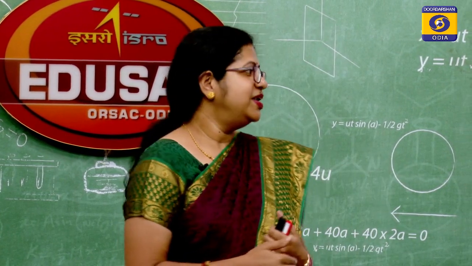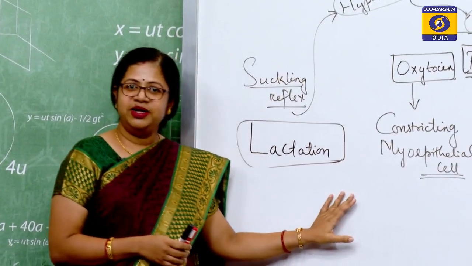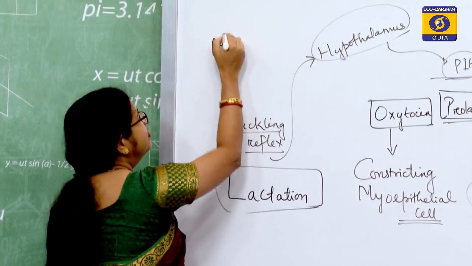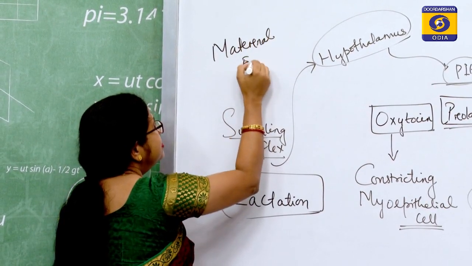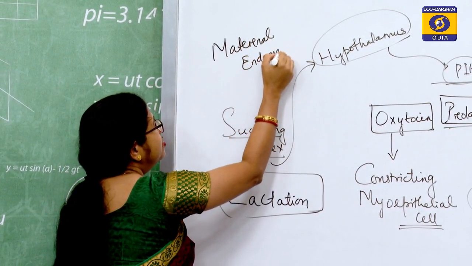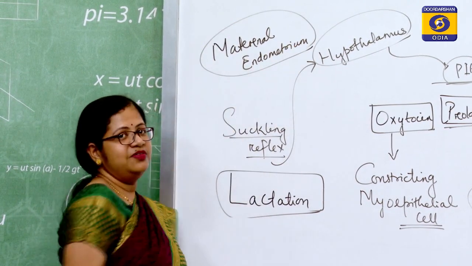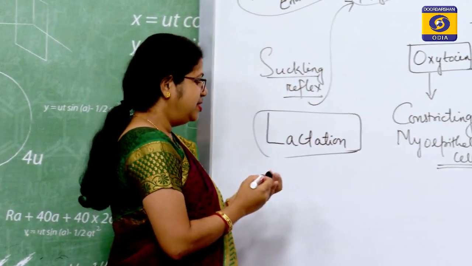Second aspect what we learnt, that this entire process is dependent on the maternal endometrium. Major part is played by your maternal endometrium.